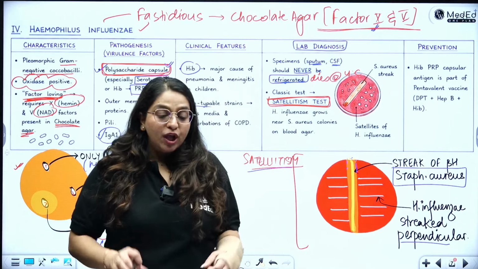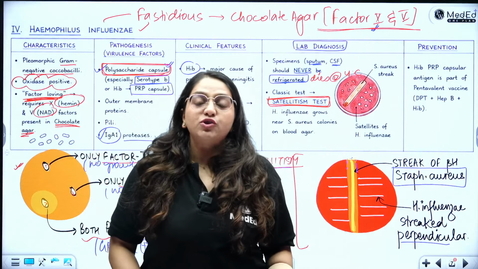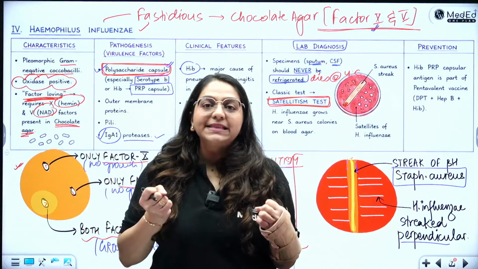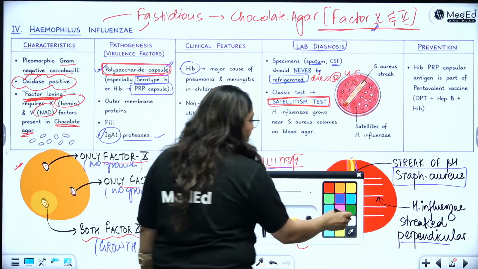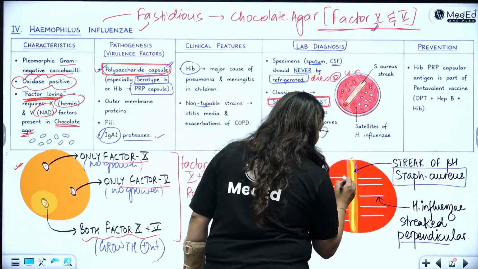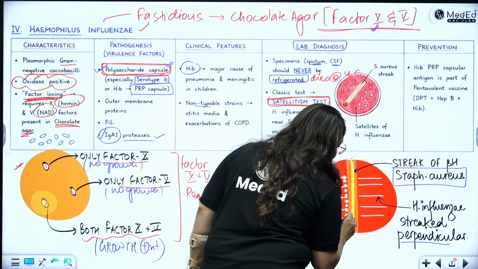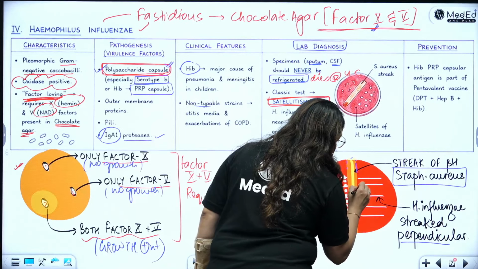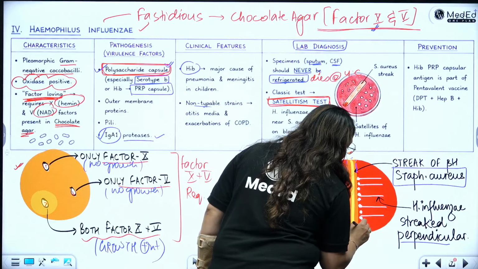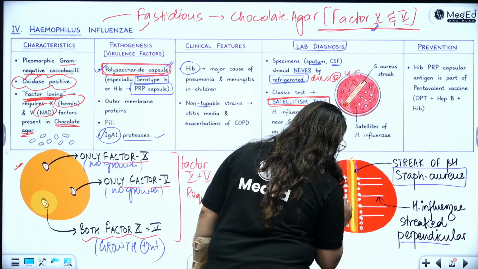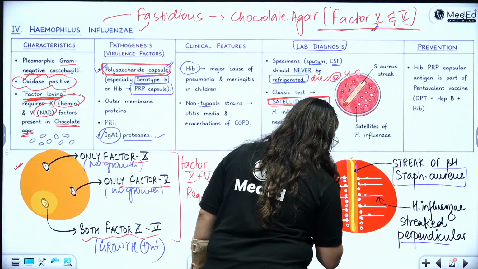Now what will happen? The growth will happen majorly close to Staph aureus. So Staph aureus will pull these colonies like the gravitational force of the sun. So you will see that maximum colonies of H. influenzae are formed close to the streak of Staph aureus. Maximum colonies or the biggest size colonies are right over here. Whereas as you move far away, you will see that there are very few colonies. And as you move further away, you stop seeing any colonies.